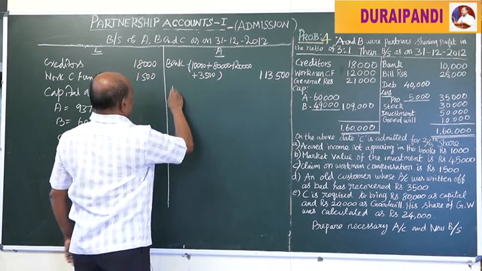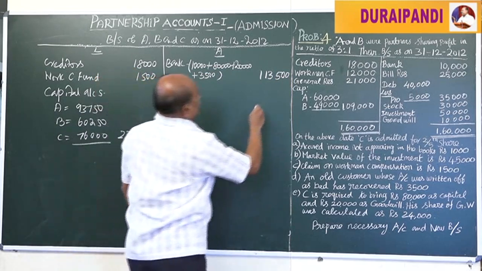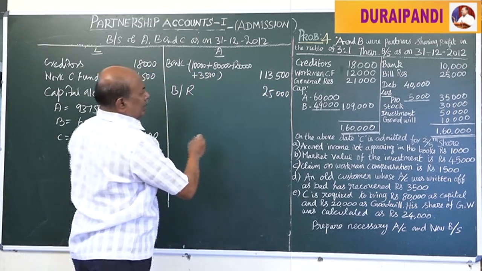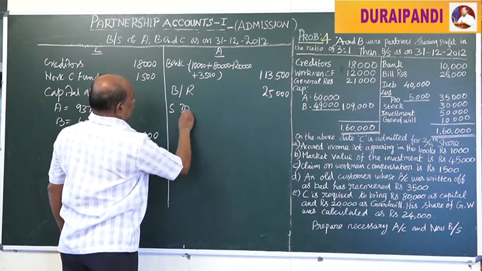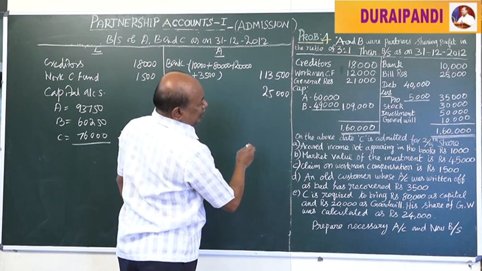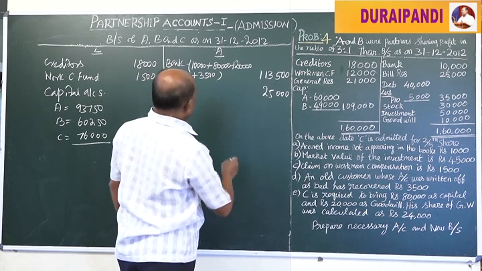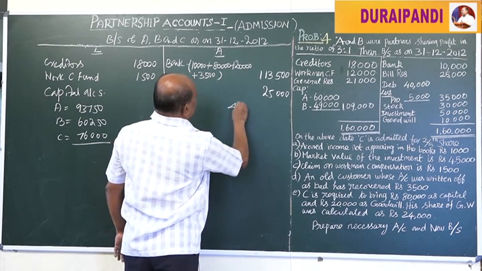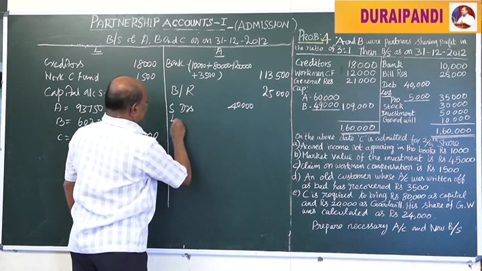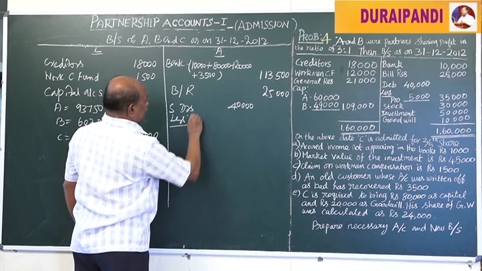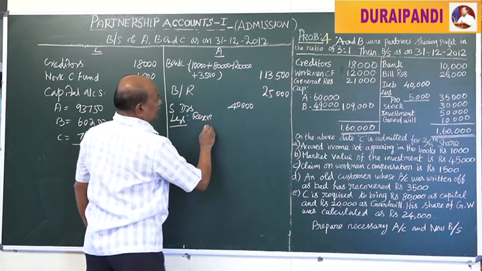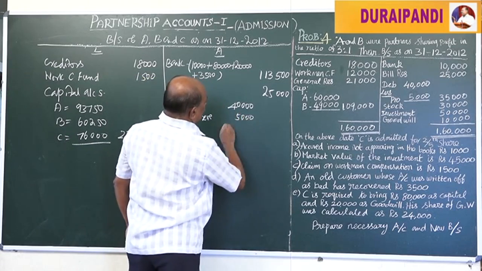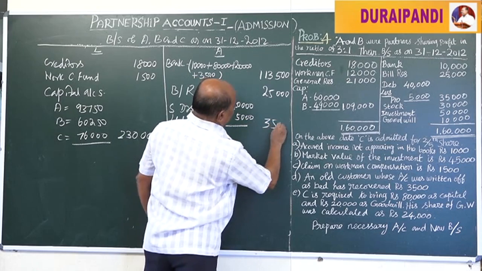Then bills receivable, no change, 25,000. Next, sundry debtors. Here also there is no adjustment, that is 40,000 less the reserve appearing in the books, 5,000. Here 35,000.